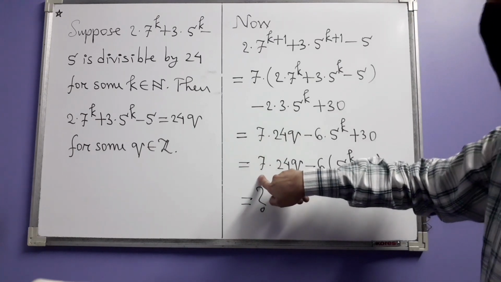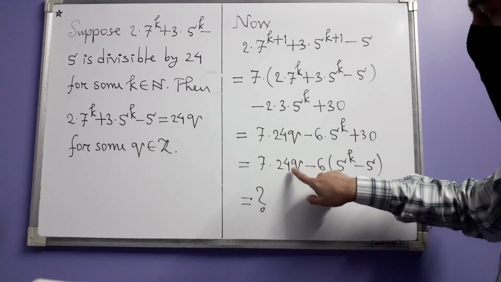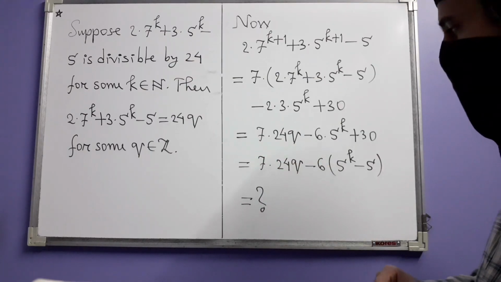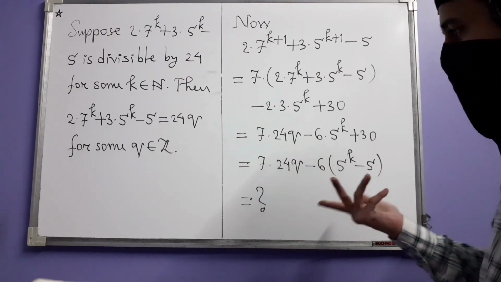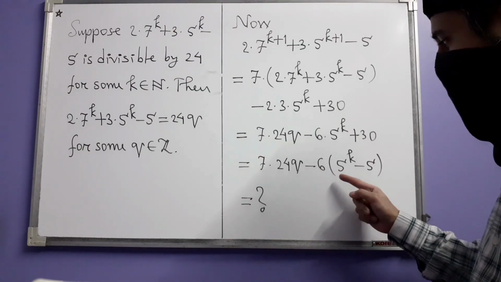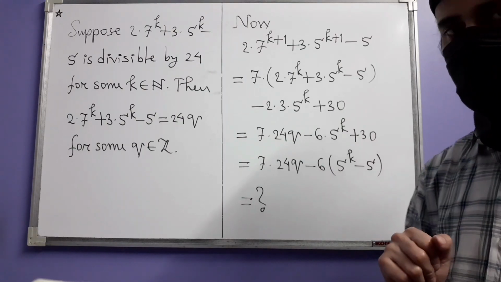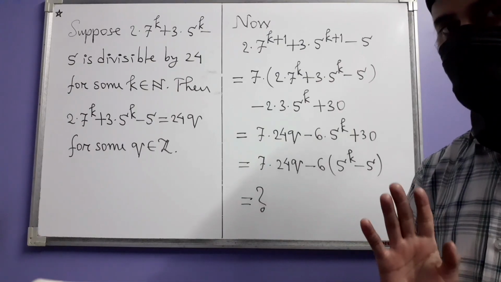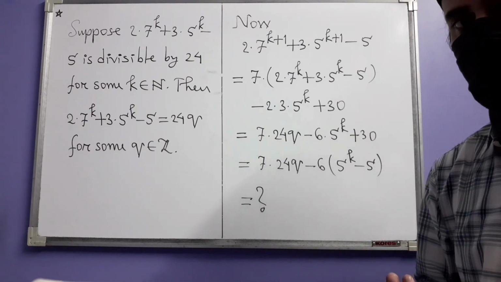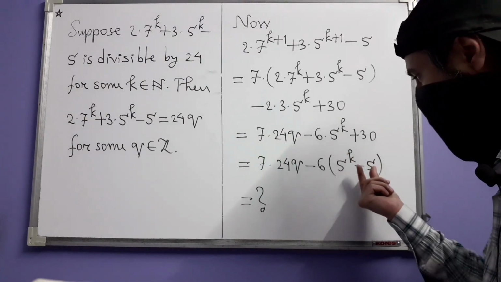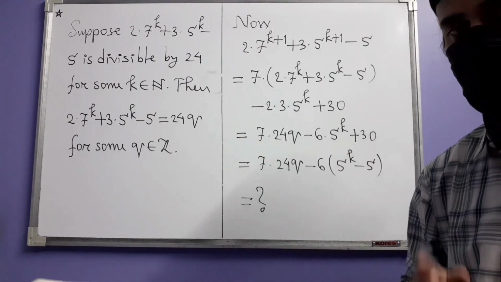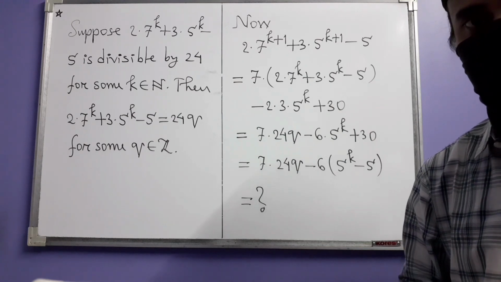This part already is divisible by 24 because you have 24 here, and the other two things are integers. What about this part? You have 6. If somehow you had a 4 here, then things would have been over. But will you have a 4 here? Is this 5 to the power k minus 5 itself divisible by 4? Actually that is true, but why?